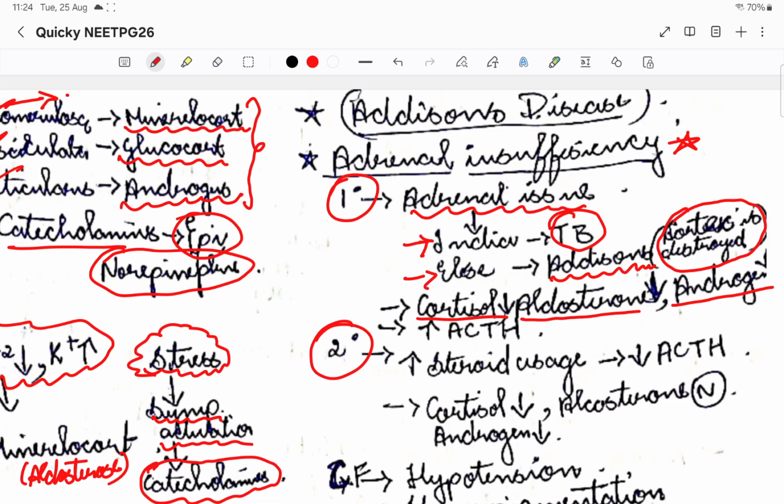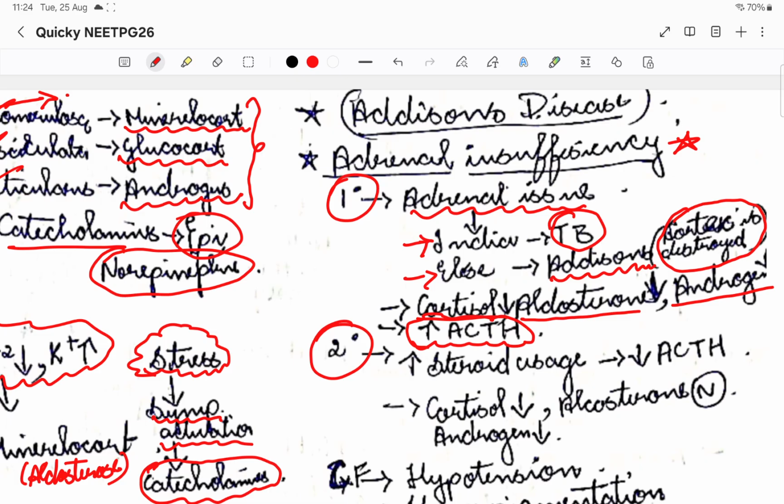Okay, but ACTH is increased, right? ACTH is increased because the brain is trying to increase this hormone. It doesn't know that the organ has died. It is trying to increase the ACTH to tell the adrenal gland, please release the hormones, but the adrenal gland is dead. But the brain doesn't know. So that is why ACTH keeps on increasing.